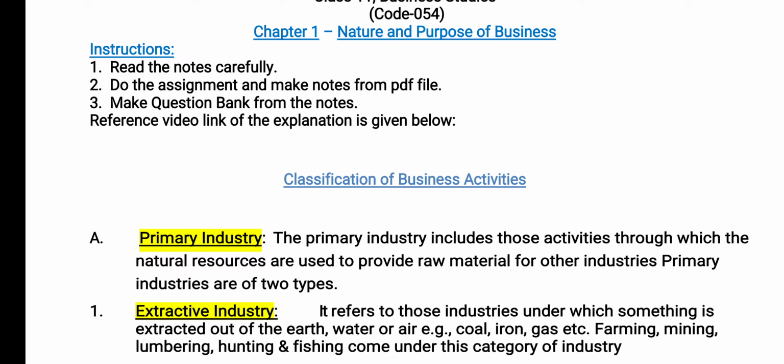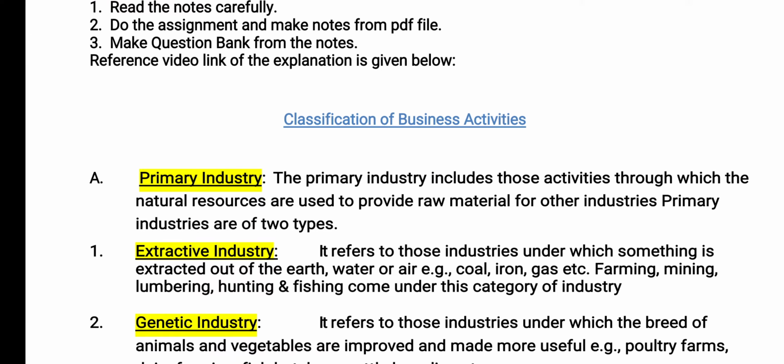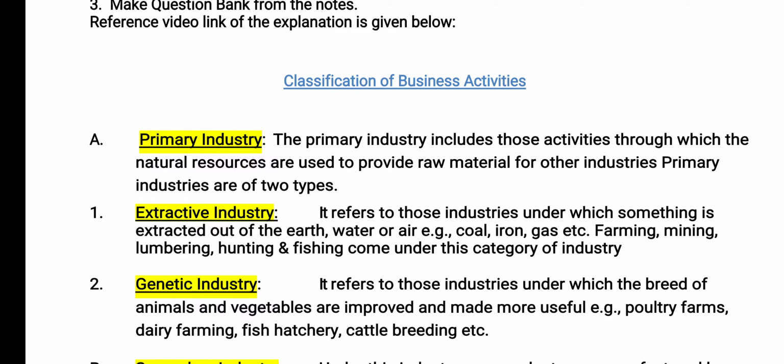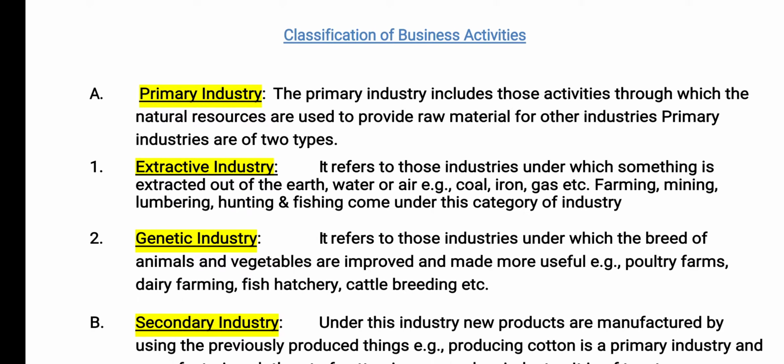So first of all, industry. Industry refers to an activity which converts raw material into useful products. So it involves all the processes of production and processing, which involves all activities like rearing and reproduction of animals or other living species. So these industries are further categorized into three broad categories, that are primary industry, extractive industry, secondary and tertiary. So first of all we will discuss primary industry.